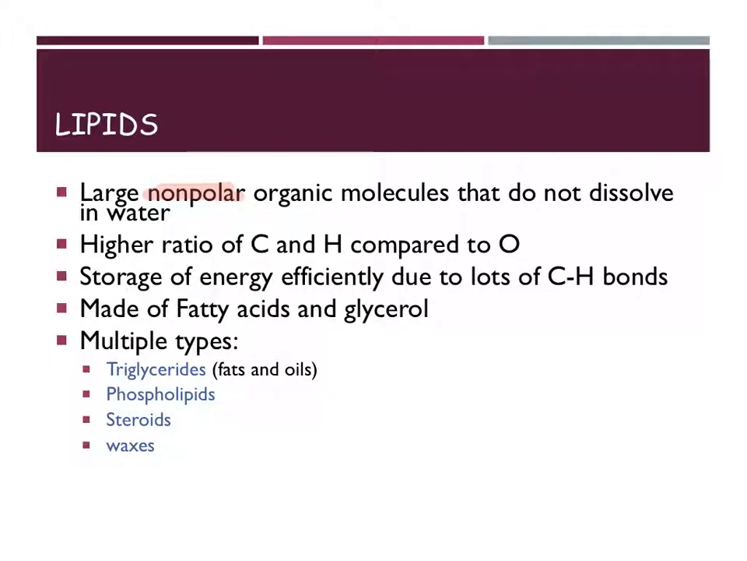And there's multiple types of lipids. We're going to spend a decent amount of time talking about triglycerides, which are your fats and oils. We'll also talk about phospholipids, but we're going to focus on phospholipids when we talk about the cell membrane and how stuff moves into and out of cells. Other 2 categories of lipids include steroids and waxes. So we'll talk about those briefly as well.